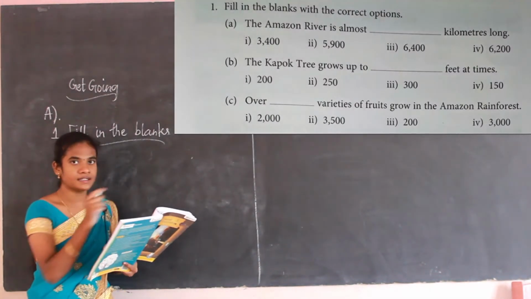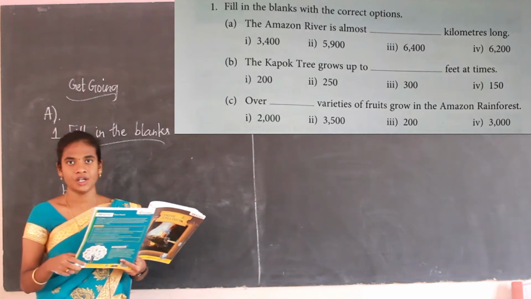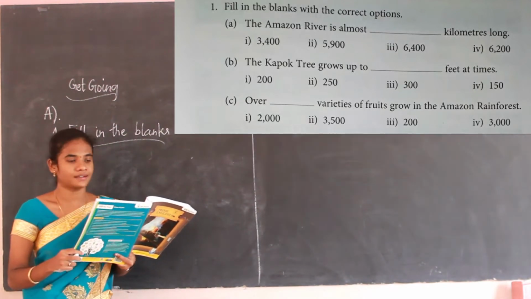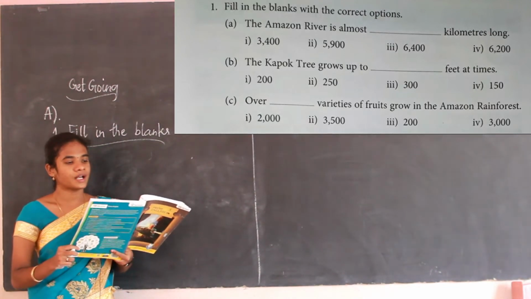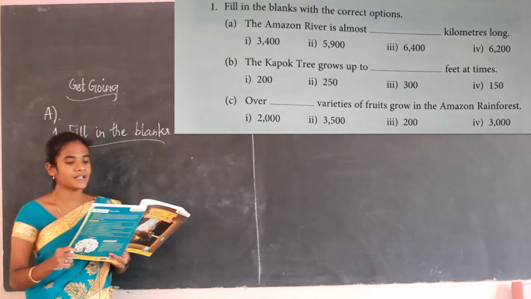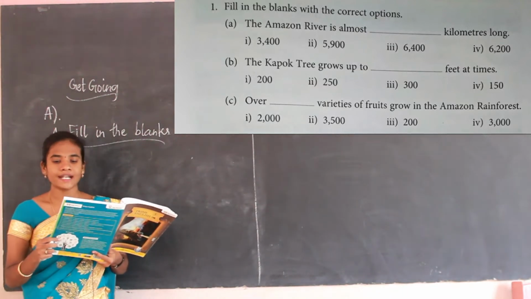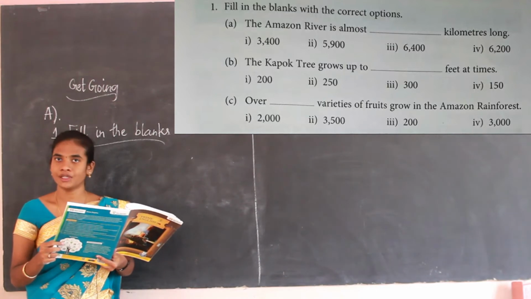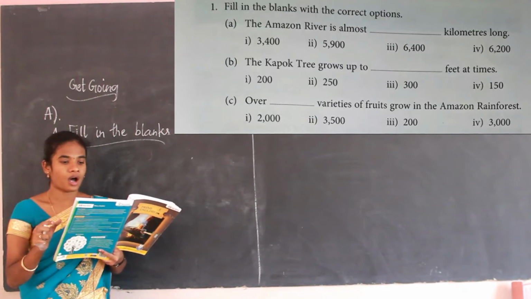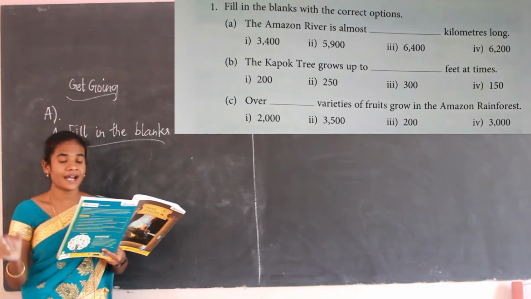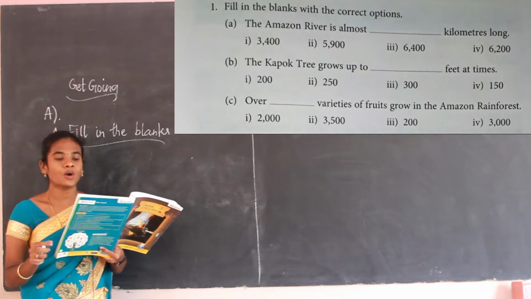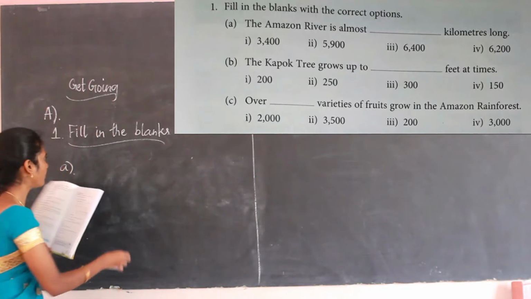So see this image. This is a question. By seeing the question, you have to say the answer. The first one, fill in the blanks. A, the Amazon river is almost dash kilometer long. I have told in the story, no. So it is about 6,400 kilometers long.